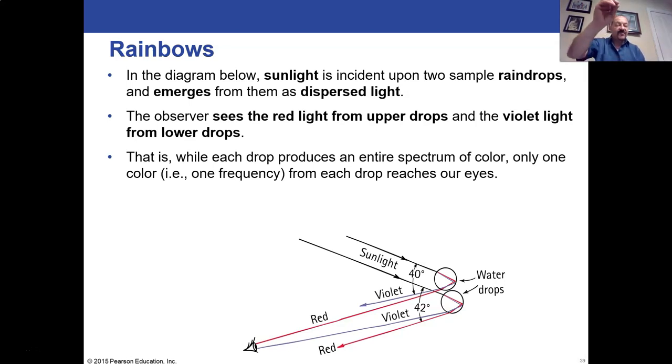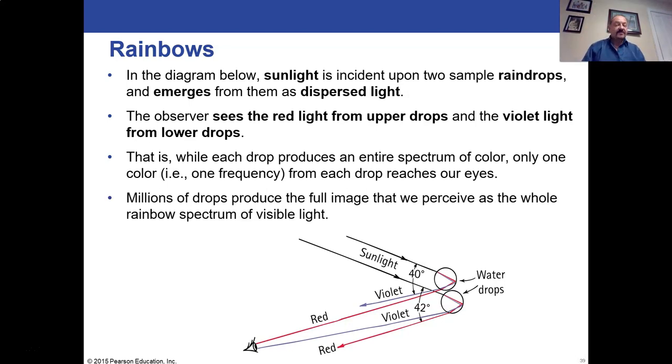Only one frequency will actually hit our eye from each drop, depending on how high up it is in the sky. But you need millions of drops with all these different frequencies of light for all the different colors of the rainbow for us to actually perceive the rainbow.